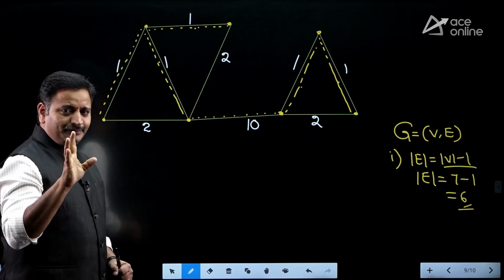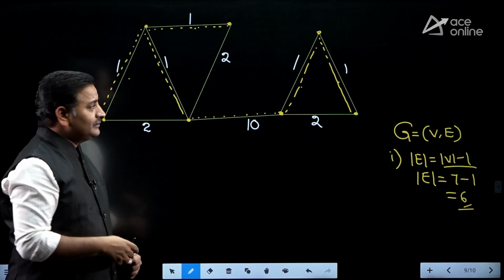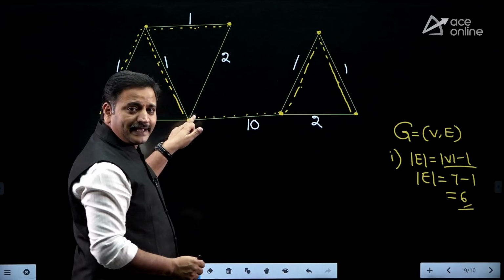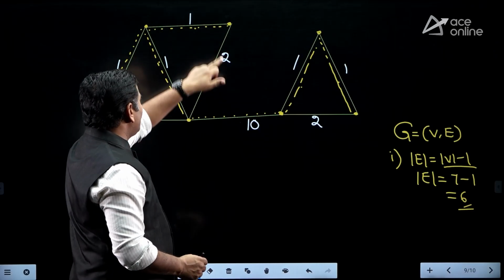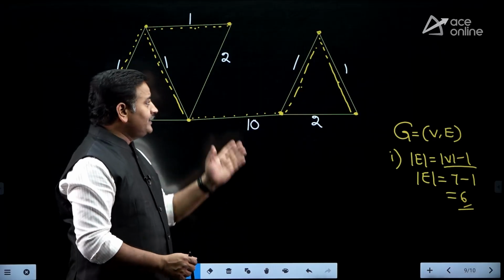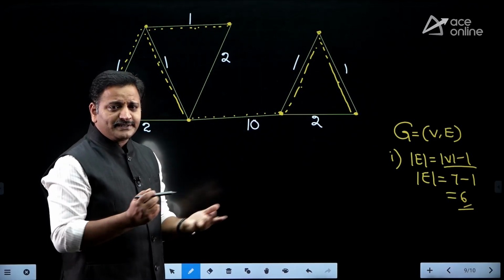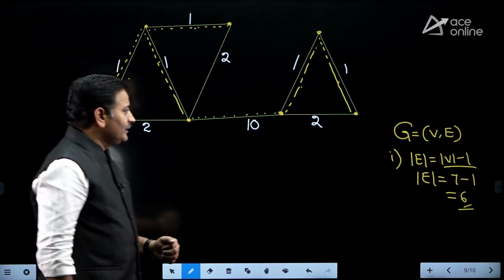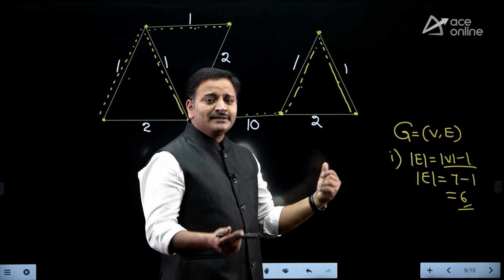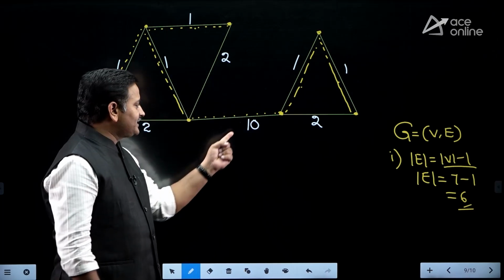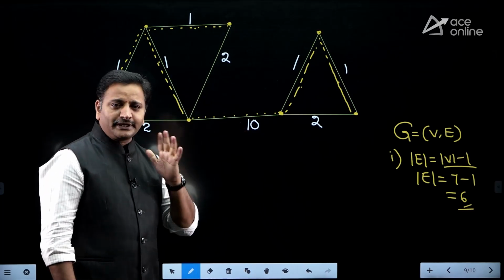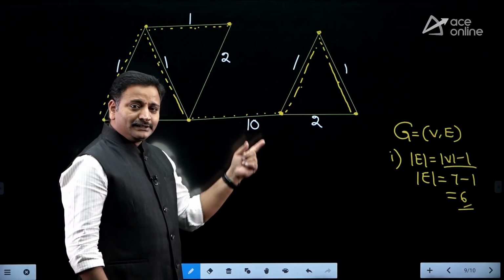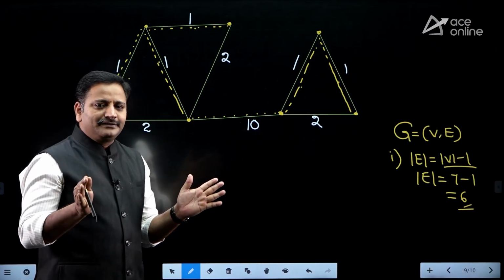According to Kruskal's algorithm, we need to select the minimum weight, right? For example, if I select this 2, it is forming a cycle with the existing dotted lines. So even though it is a minimum, I cannot take it because it is forming a cycle. Let me take this 2. Still it is forming a cycle. Let me take this 2. It is also forming a cycle. So therefore, the next minimum weight is 10 only, right? That's why I am choosing 10. Not only that, friends, it is compulsory to choose 10. Otherwise, the tree may be disconnected.